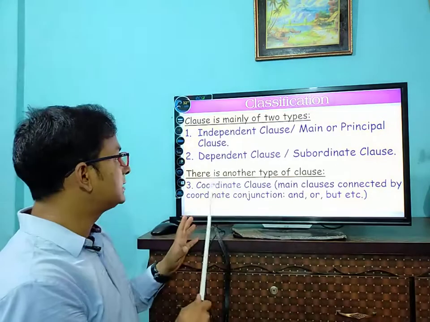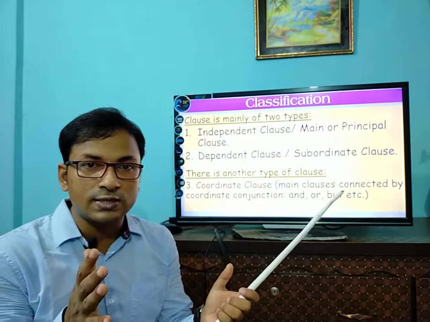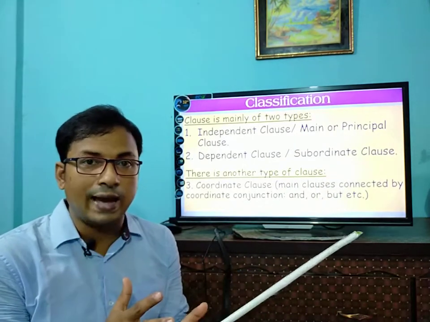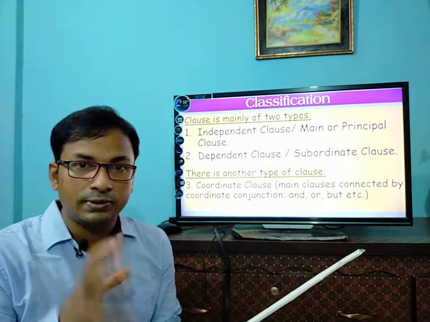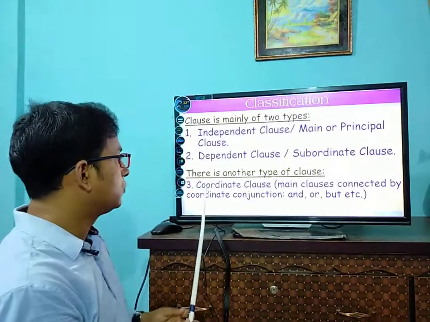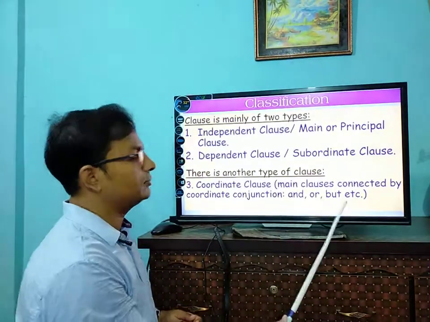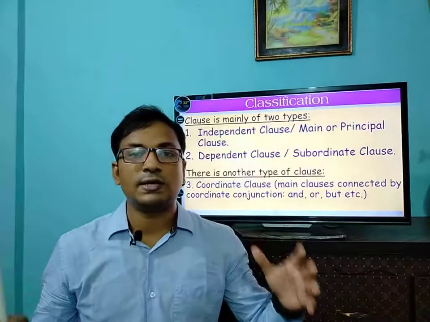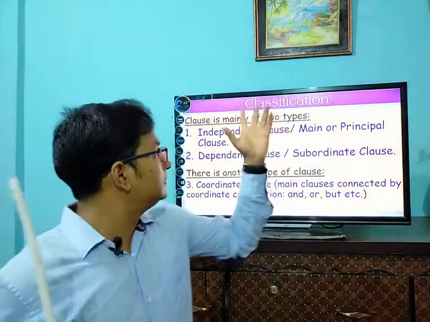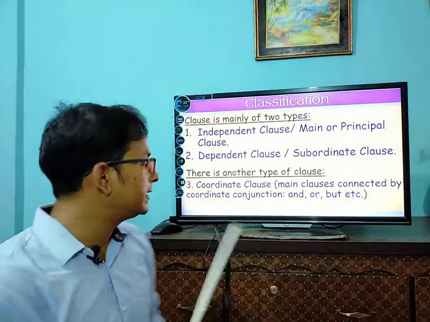Dear students, there is another type of clause we find in a compound sentence, when two main clauses are added with the help of a coordinate conjunction. This main clause turns into a coordinate clause: main clauses connected by coordinate conjunctions such as and, or. So there is also another type of clause, the coordinate clause. I will discuss the main independent clause, dependent clause, and coordinate clause in detail in my next class. I hope that you will enjoy my next class.